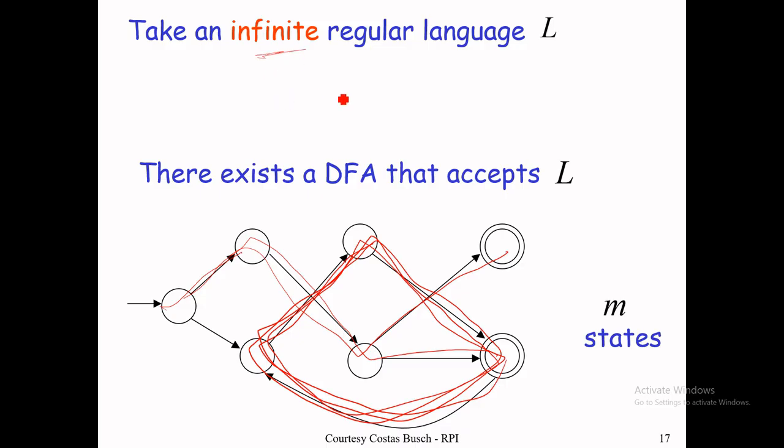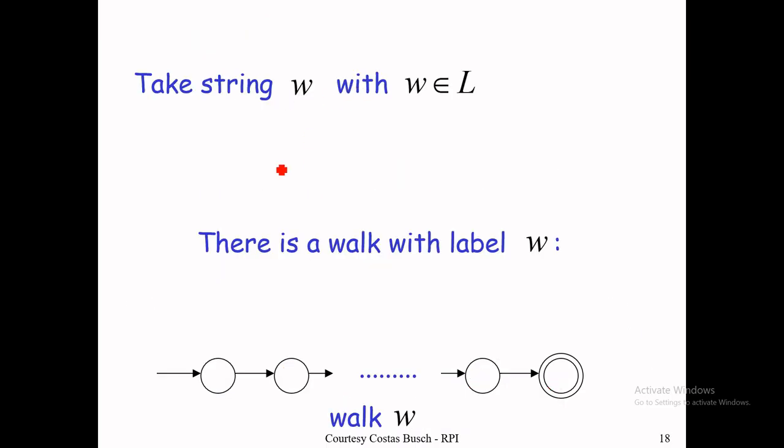Otherwise, there is no way to support an infinite language. So taking a string W that belongs to L, we perform the walk of W, but with no loop, no cycle, it means W must be finite.